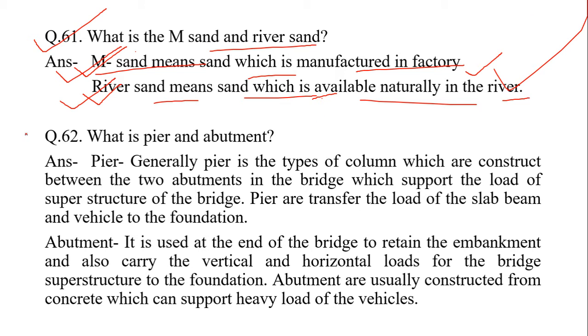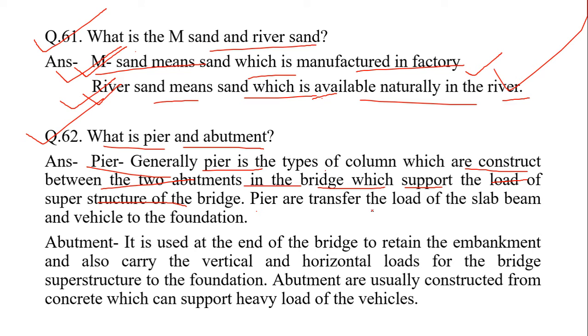Next question, question number 62. What is pier and abutment? Generally, a pier is a type of column which is constructed between two abutments in a bridge, and it supports the load of the superstructure of the bridge.